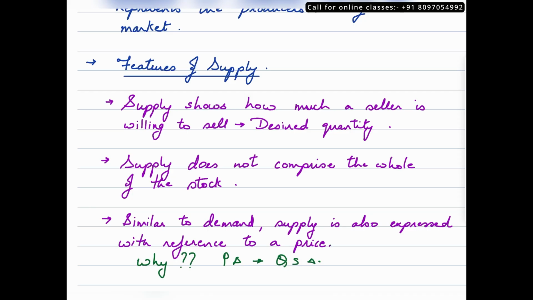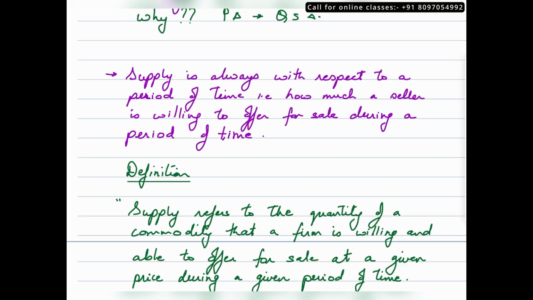Another feature of supply is that we will always study supply with respect to a period of time. That means how much a person or a seller or a producer is willing to offer for sale during a period of time. Now this period of time may depend upon how frequently the seller needs to offer it for sale. So this period of time could be daily, weekly or monthly.